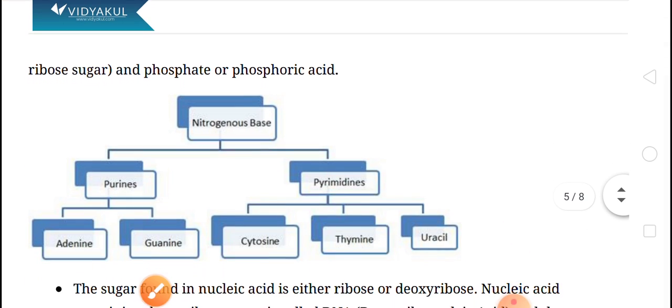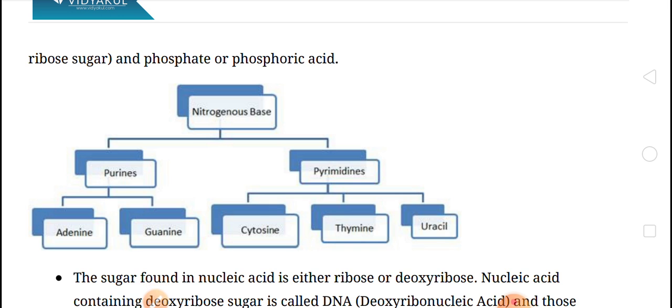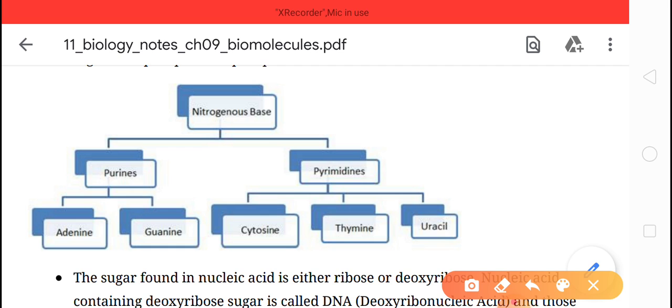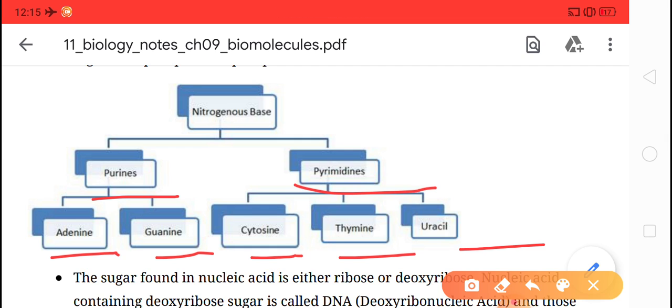Now see the nitrogenous base, children. The nitrogenous base is of two types. Number 1, purine. Number 2, pyrimidine. Purine is further classified into adenine and guanine, while pyrimidine is further classified into cytosine, thymine and uracil. Clear? Uracil is only present in RNA instead of thymine.